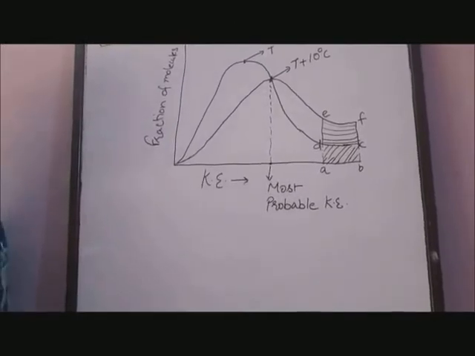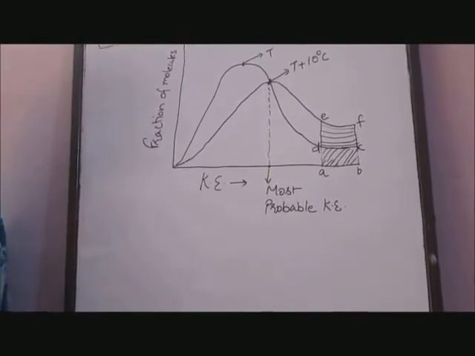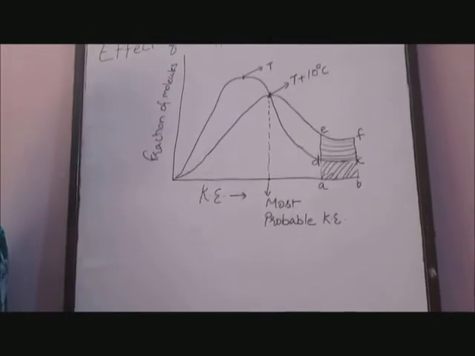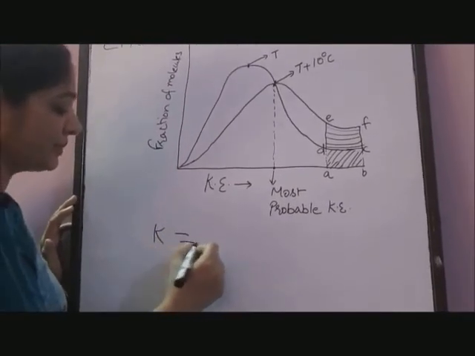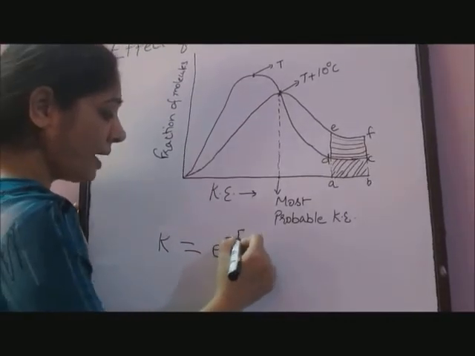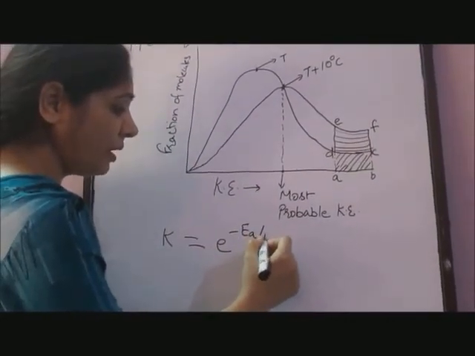Arrhenius in 1889 proposed an equation showing the effect of temperature on rate of reaction, that is k is equal to e raised to the power minus Ea upon RT.